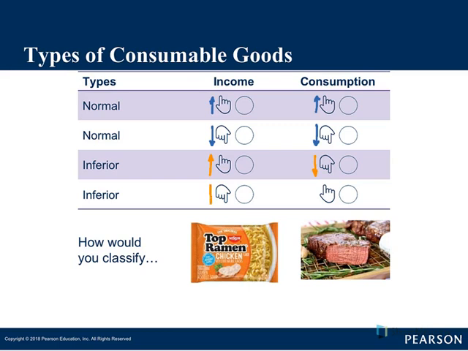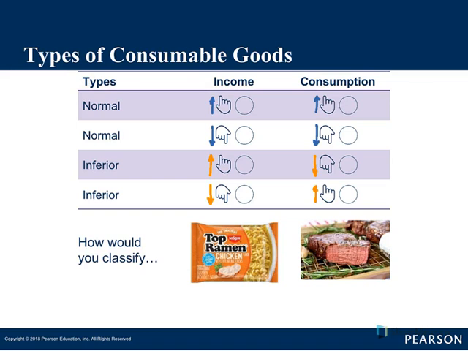Or I don't have a lot of money, I got laid off, my hours were cut, and so because I don't have a lot of money, if you purchase more of a good when your income decreases, that's another indicator you have an inferior good.